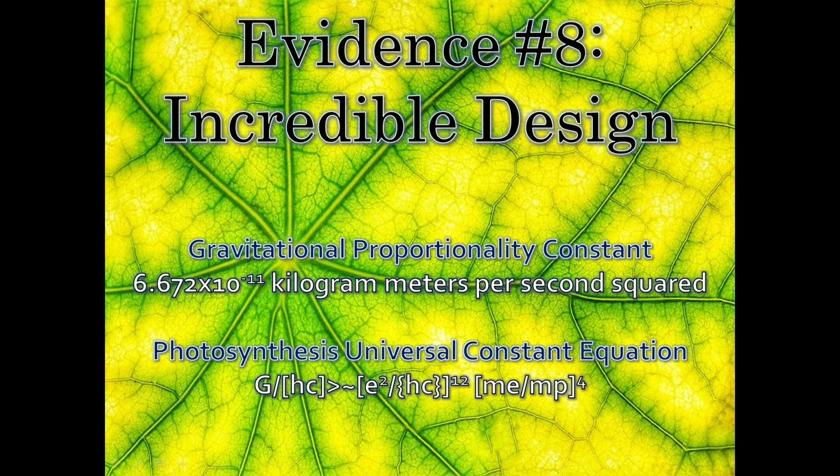The extraordinarily precise balance between the gravitational and electromagnetic forces also allows life to exist. If this balance was even 1 in 10 to the 40th power different, then the Sun would be unstable and unable to radiate enough energy to sustain earthly life.